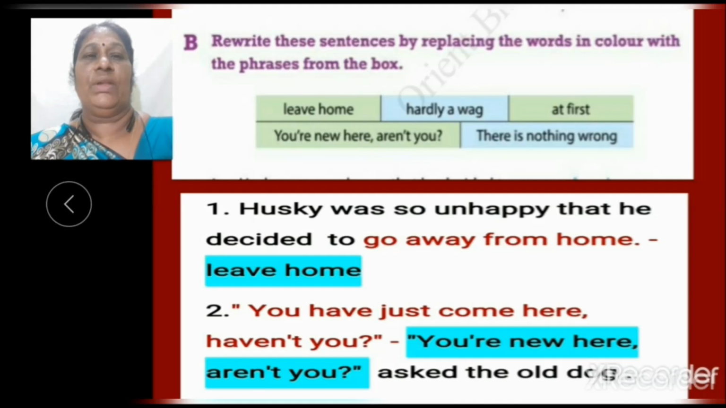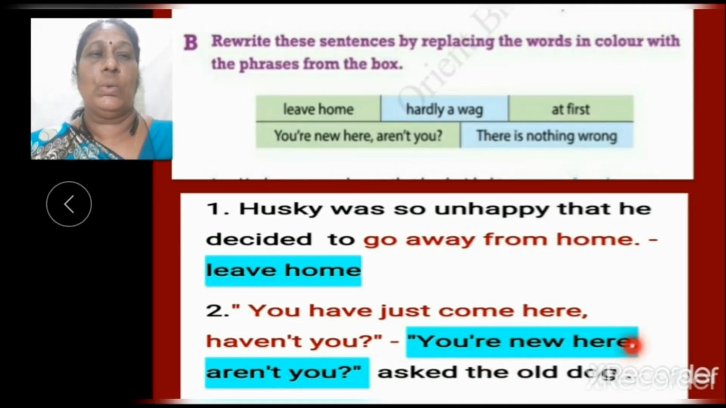First one. Husky was so unhappy that he decided to go away from home. You have to replace go away from home with leave home. Second, you have just come here, haven't you? You have to replace you have just come here, haven't you, with you are new here, aren't you?